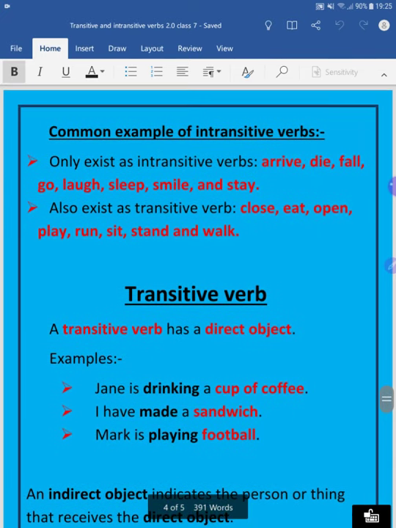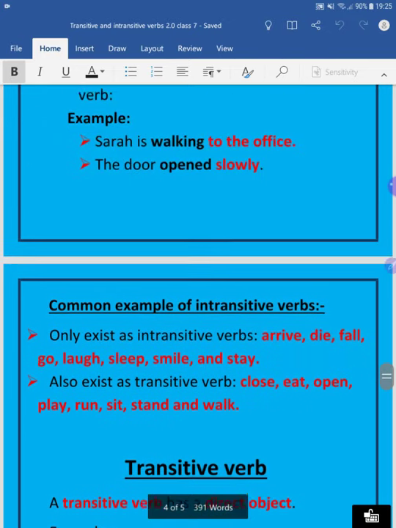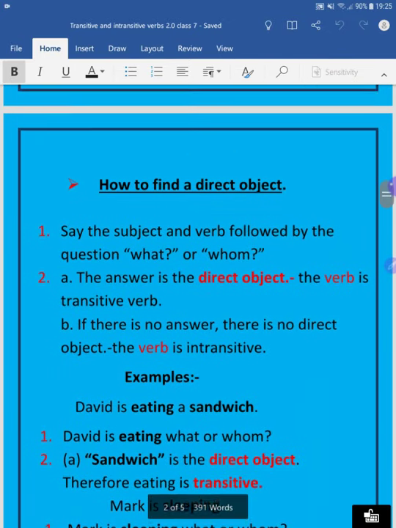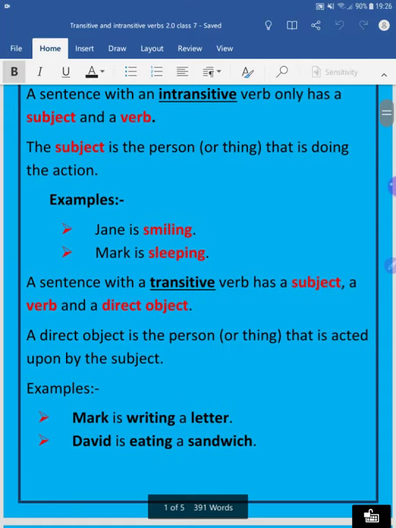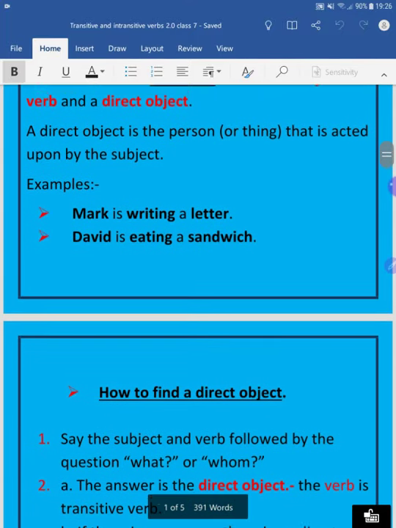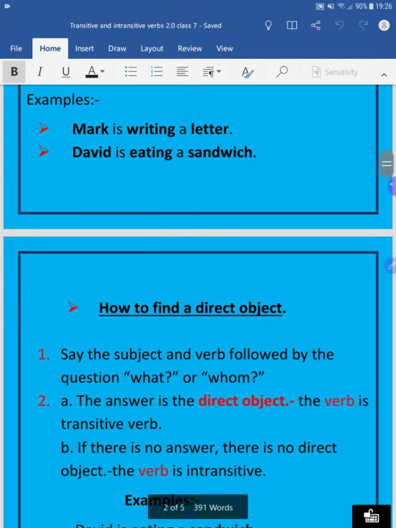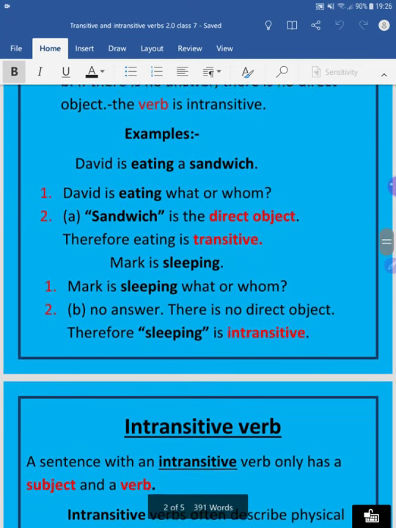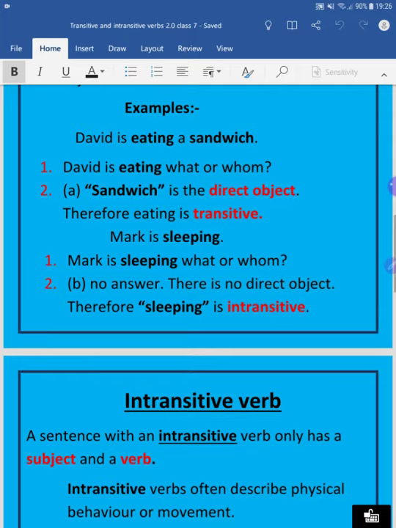So, do you remember what we learned yesterday? What are called intransitive verbs? The intransitive verbs are those which do not have a direct object, right? We have seen some examples: Jane is smiling, Mark is sleeping, and all that. We have even differentiated between transitive verb and intransitive verb with the help of direct object.